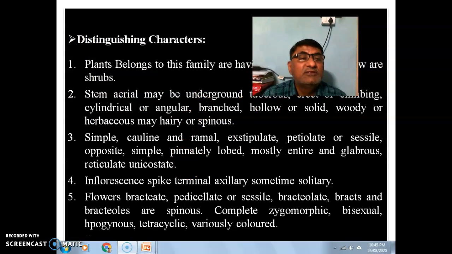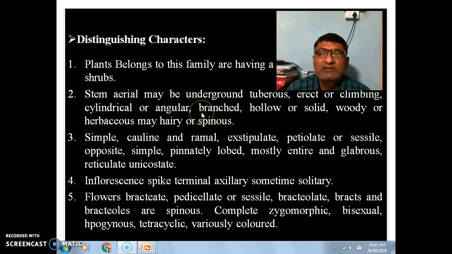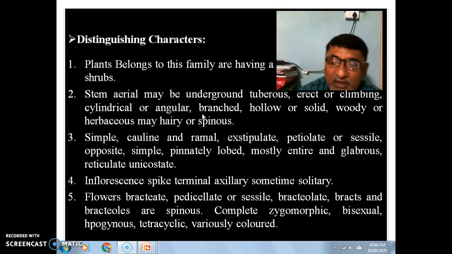Now we will see the distinguishing characters of this particular family. The plants belonging to this family have a herb habit and very few are shrubs, but generally the plant shows the herb habit. The stem is aerial, sometimes it may be underground and tuberous in some genera, erect or climbing, cylindrical or angular, branched, hollow or solid, woody or herbaceous, may be hairy or spinous. There may be hairs or spines on the surface of the stem.